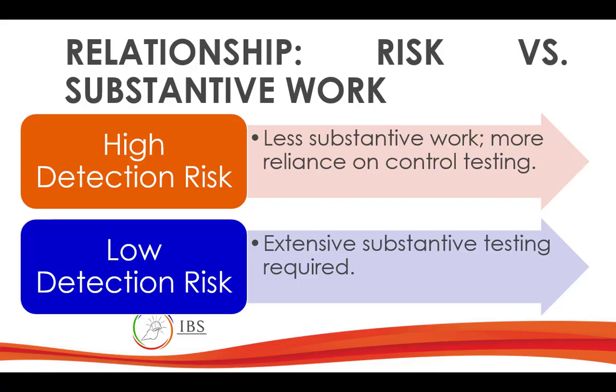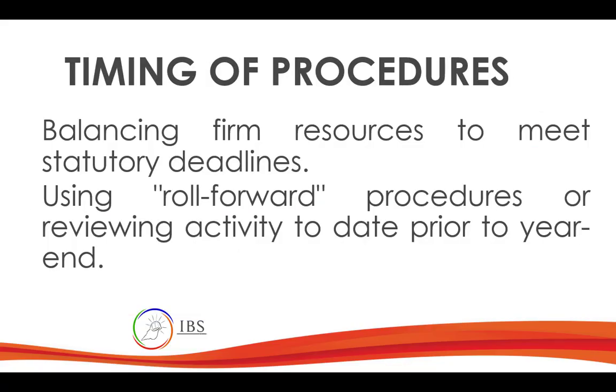But if inherent risk and control risk are both low, detection risk will be high, and you don't need to perform so much on substantive procedures. Remember that might be one of the issues that you need to face in planning the audit.